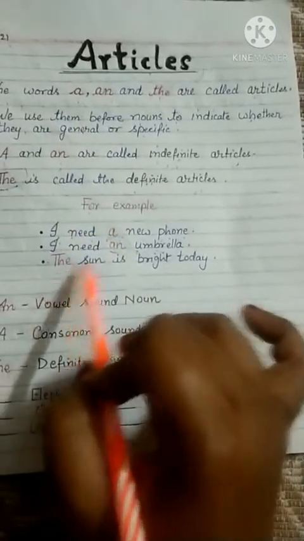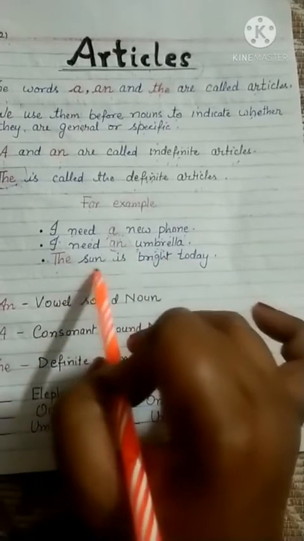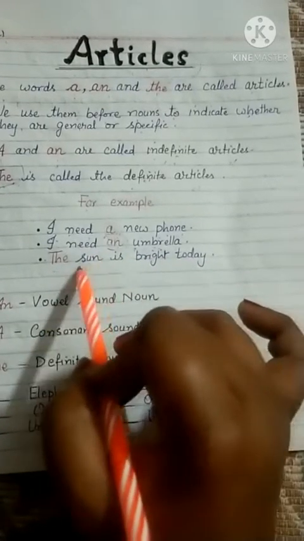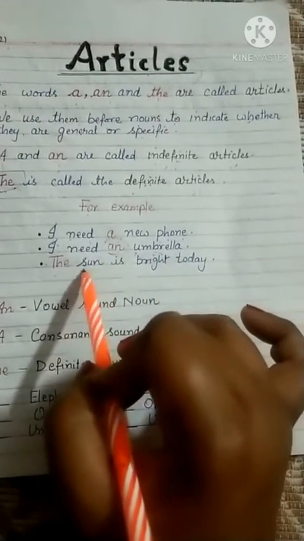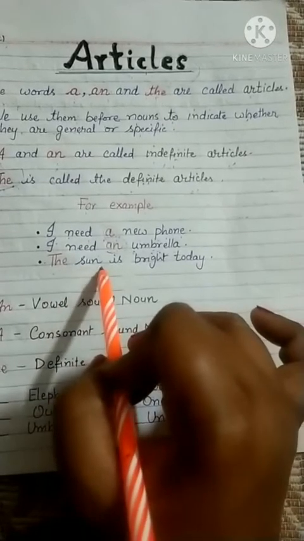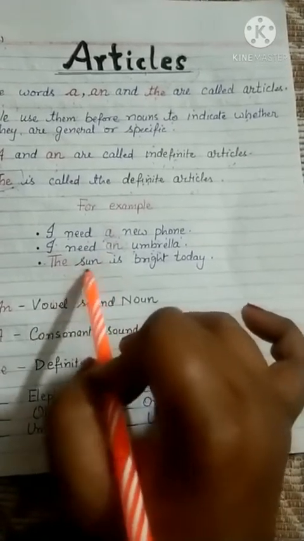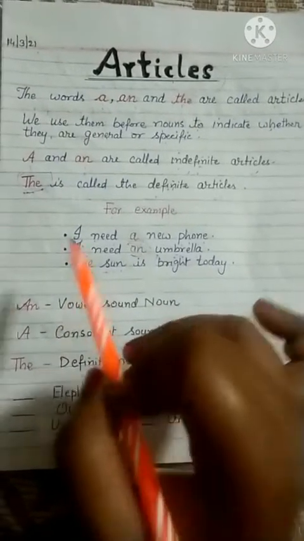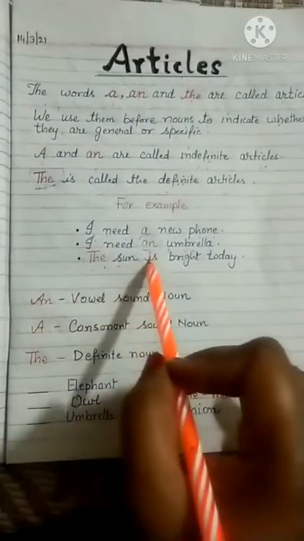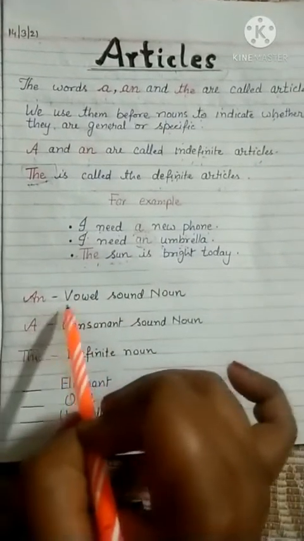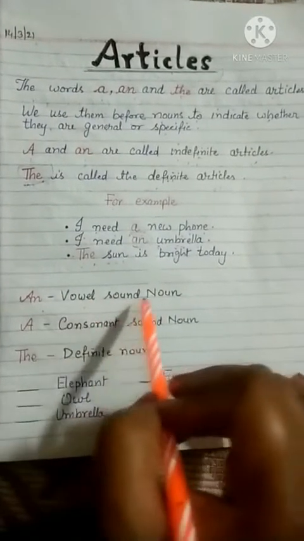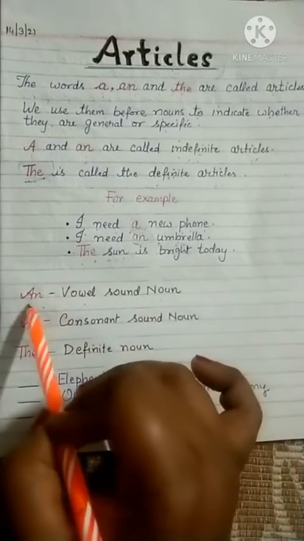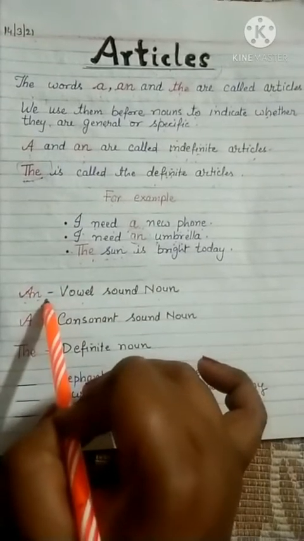Next is, the sun is bright today. Sun is definite. You all know about the sun, that it is specific and it is a universal truth. That's why we use the article. Okay, children. So now I make it more clear. When we use a vowel sound noun, we use the word an before that.